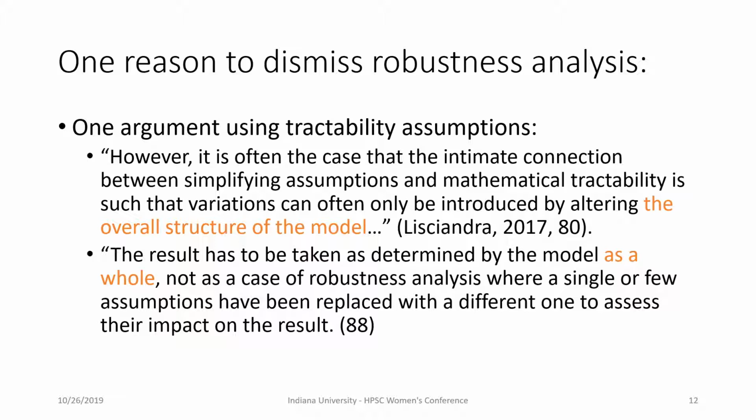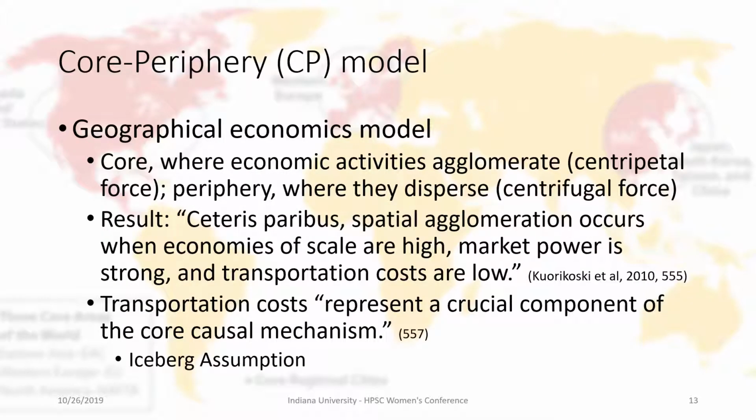Talk about model holism can lead one to think that tractability assumptions are a huge problem for robustness analysis. Before looking more closely at her argument of the model as a whole, we need to know a little bit more about the case study that she presents, the core periphery model, or CP model. It is a geographical economic model. The central question that they're trying to answer is how economic activities agglomerate in the core areas and how they disperse in the periphery areas.